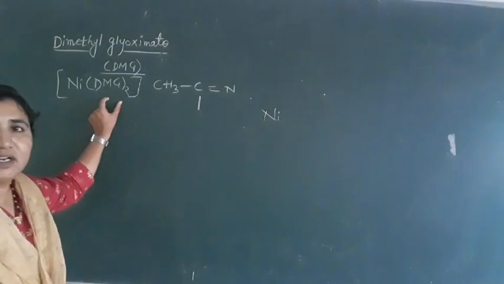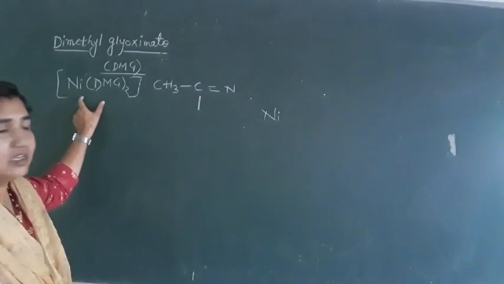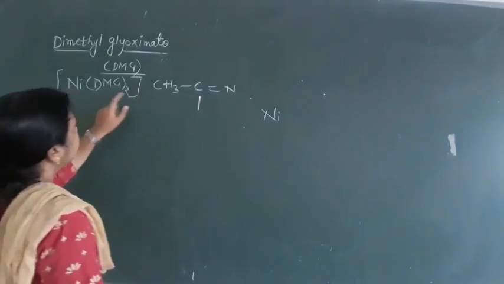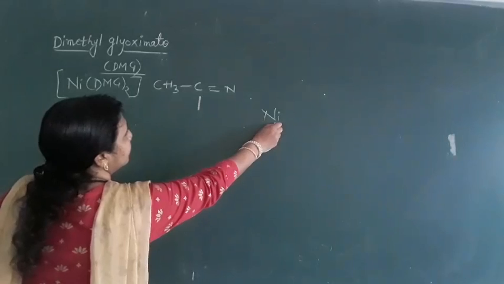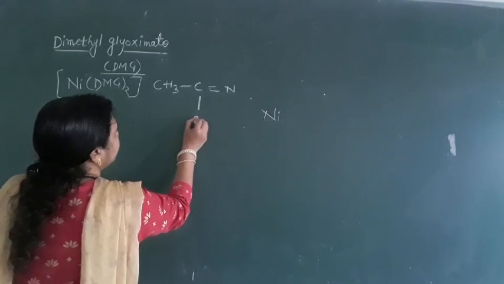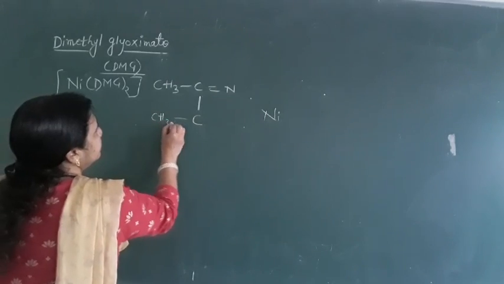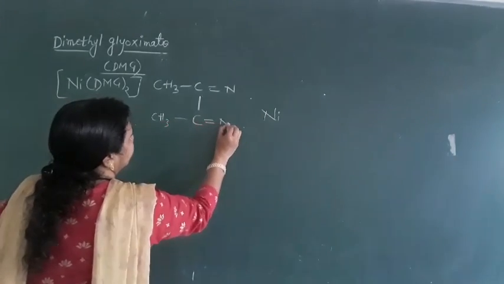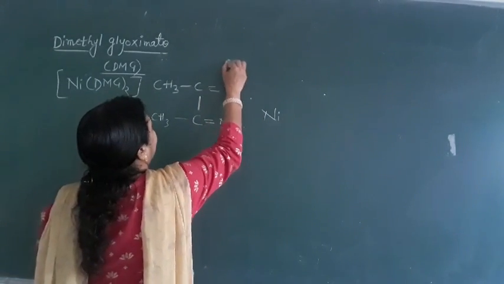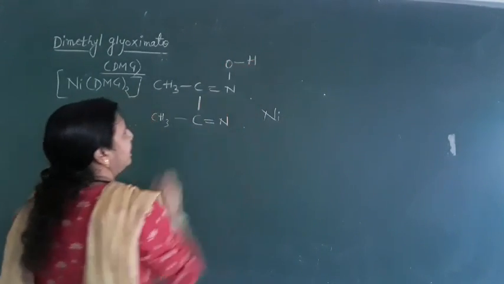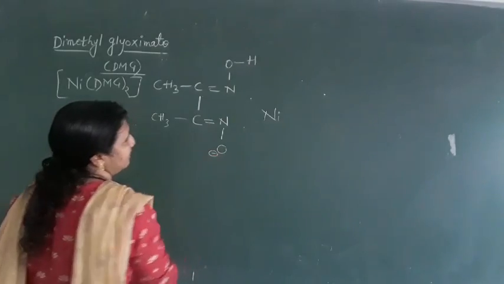Okay, this is the red color complex here. In this case, how can we draw the structure? See here, this is CH3, C double bond, and we have our nickel central metal atom. Now here we have dimethyl glyoxime. This is CH3, C double bond, and on this nitrogen we have an OH group attached. And on this nitrogen we have an O minus charge.